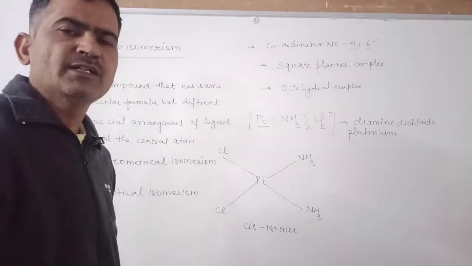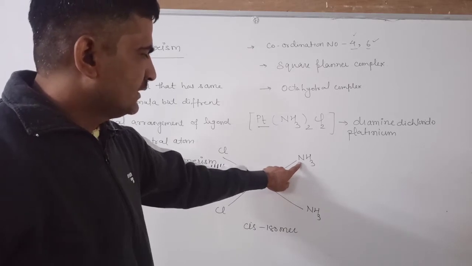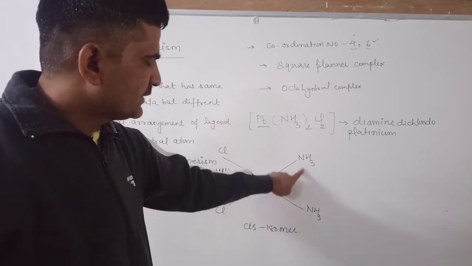How will you identify the cis form? The square planar geometry in which the same ligands lie in the same plane.